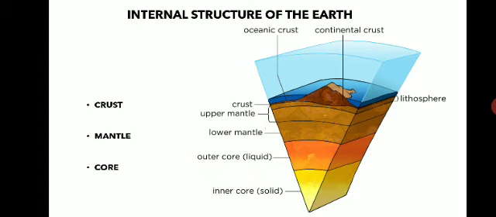One is inner planets, also called terrestrial planets, and the other is outer planets. Inner planets are those which are very near to the sun, that is Mercury, Venus, Earth and Mars. The first 4 planets are called inner planets or terrestrial planets.